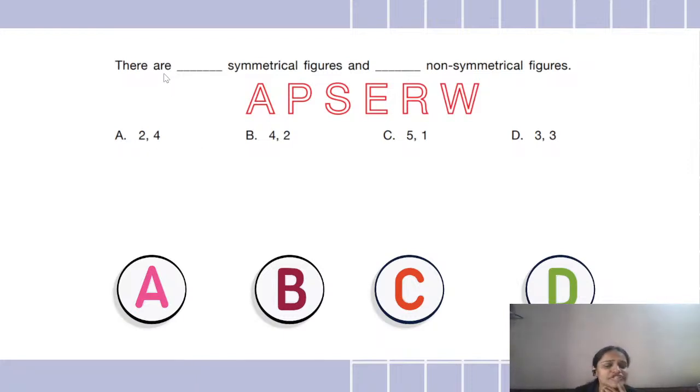Question number 7, which reads: there are dash symmetrical figures and dash non-symmetrical figures amongst all these alphabets that are written. Now you all have to tell me, out of these alphabets, how many are symmetrical, meaning how many can be divided into equal halves, and how many we cannot divide into equal halves.